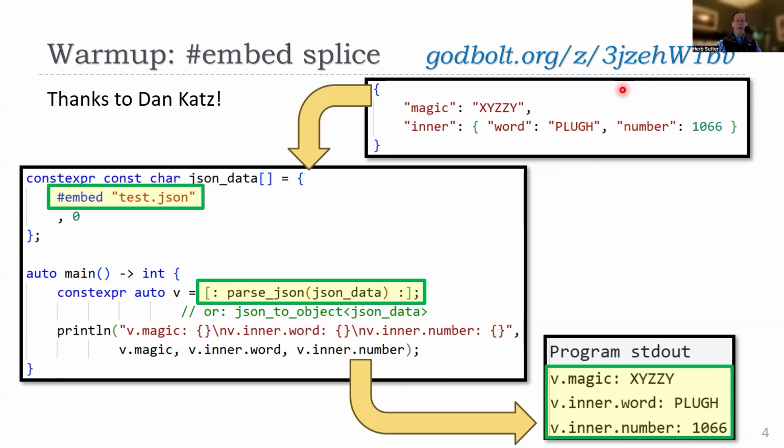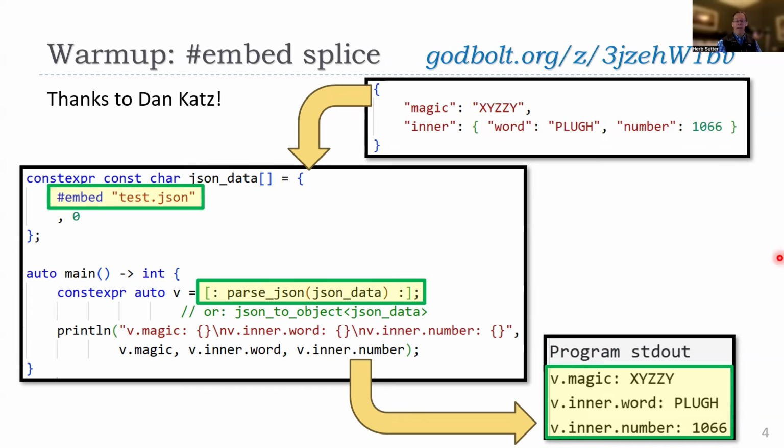I can iterate over it and discover its structure. So I can discover that it has two top-level elements, a string named magic that has a certain value, and a nested struct called inner that inside it has two members, one of which is word, which is a string, and one of which is number, is an integer.